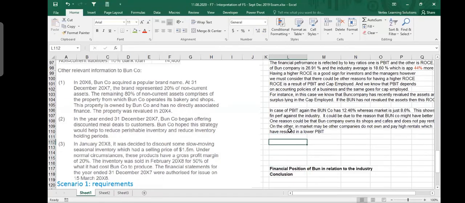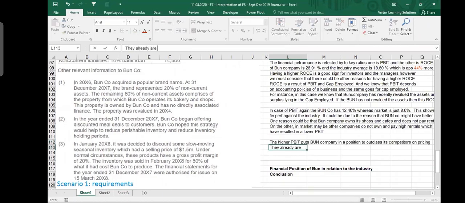Now, whenever you are calculating or speaking or writing about profitability, always write down some advantages and disadvantages of higher or lower profit. For example, you can say that the higher PBIT puts one company in a position to outclass its competitors on pricing. Since their profit margins are more, they can offer some discounts to increase their sales.